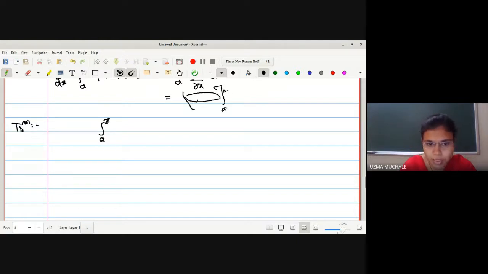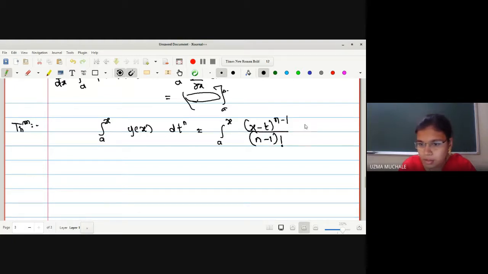Let me write down this integration: the integral from a to x of y of t dt raised to n is equal to the integral from a to x of (x minus t) raised to n minus 1 divided by (n minus 1) factorial, y of t dt.